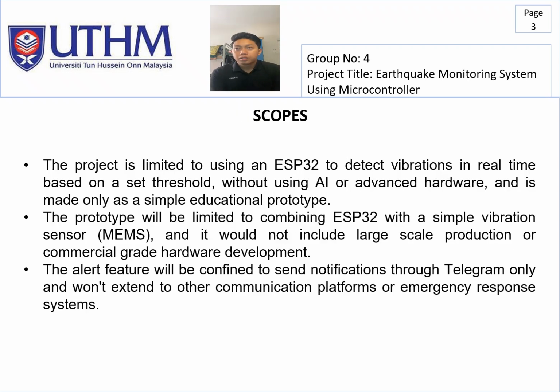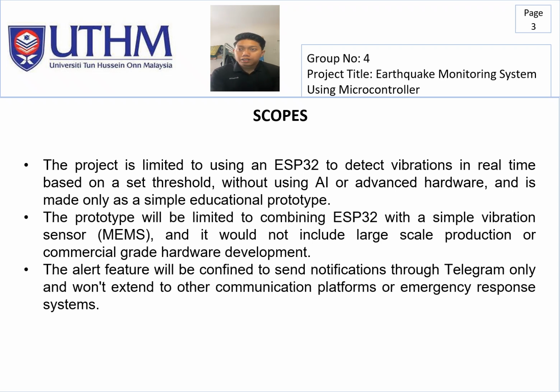For our scope, the first one is the project is limited to using an ESP32 to detect vibration in real time based on a set threshold without using AI or advanced hardware, and is made only as a simple educational prototype.